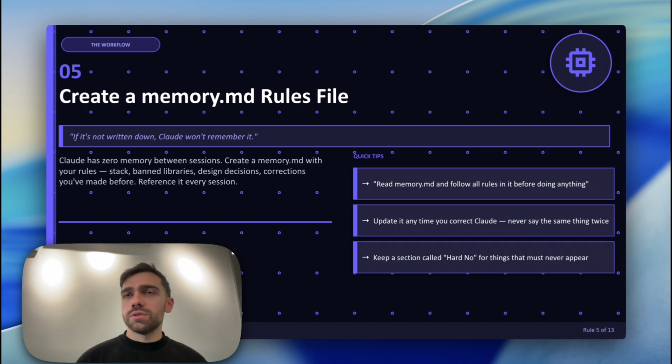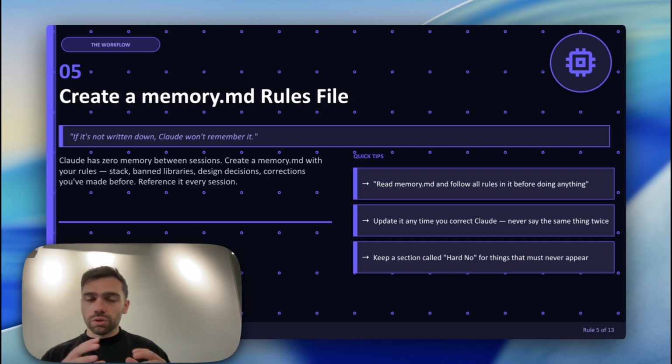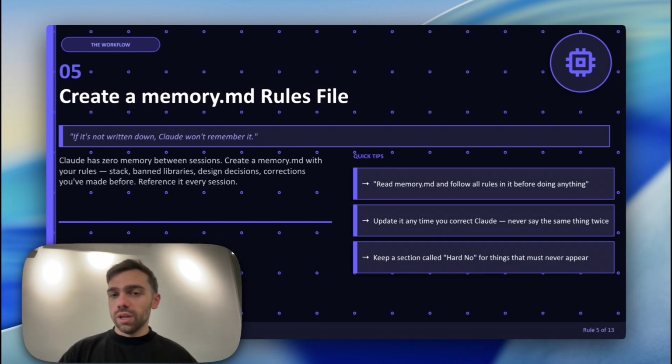Code. So as it's building and as it's asking you questions, you input, hey, if I don't want something to happen, put it in the memory.md file. It will create the memory.md file and will create all the rules that you want in the memory. So that means even after a day, 2 or 3 or whatever, it will always look at the context inside that memory.md file, and it will follow those rules, right?